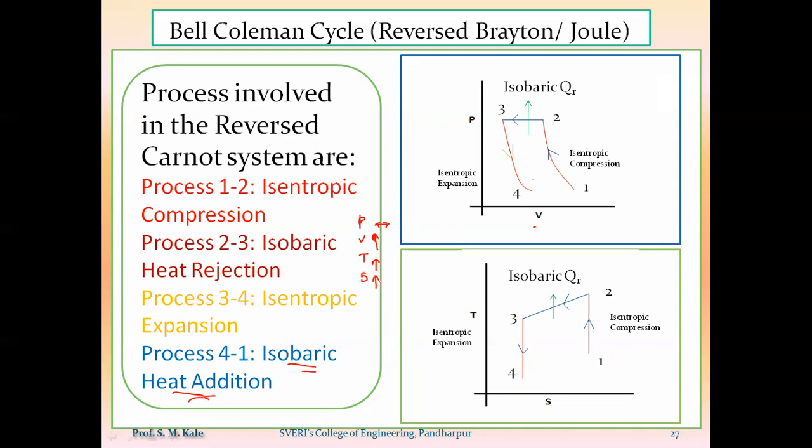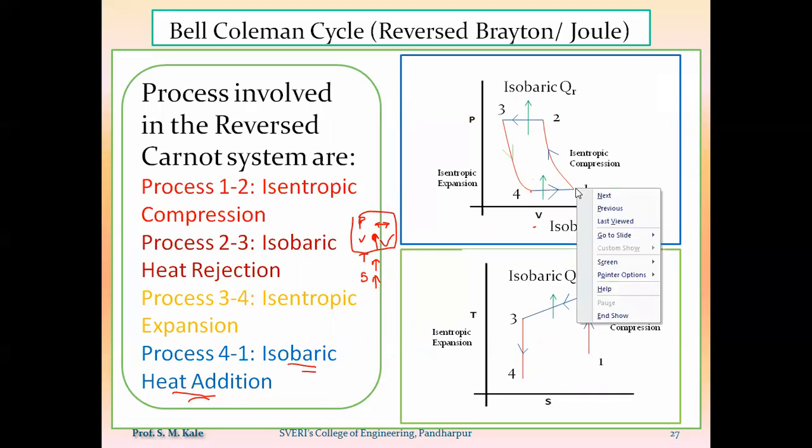So for process 4 to 1, point number 4 is the starting point. Through point number 4, I want to draw the constant pressure line, because here on the PV diagram I have to look at pressure and volume. Pressure remains constant. That means through point number 4 I have to draw a horizontal line. Whether that horizontal line goes towards this direction or this direction will be decided by the volume. As volume is increasing, I have to draw the horizontal line towards this direction. So 4 to 1 is nothing but the isobaric heat addition process, drawn likewise.